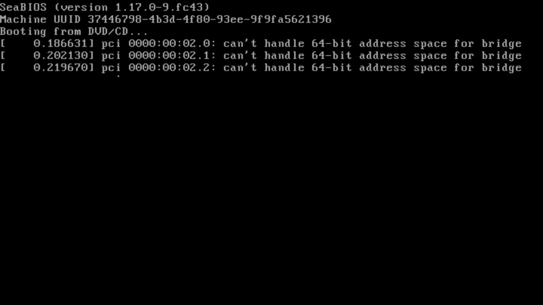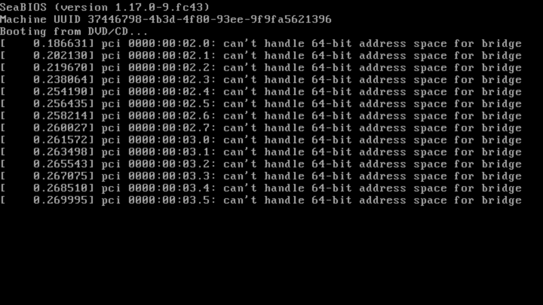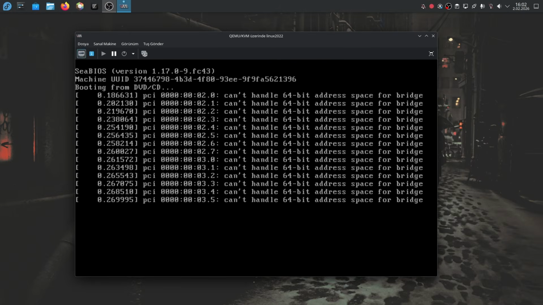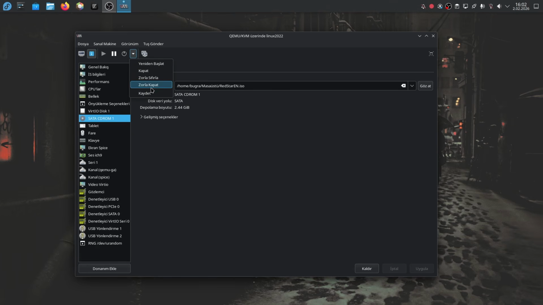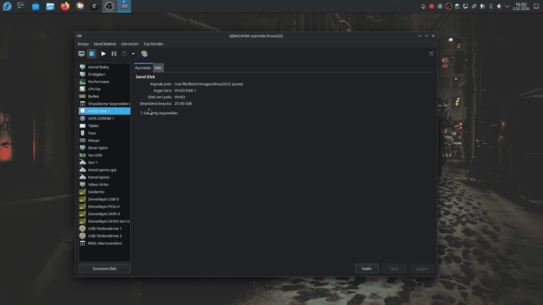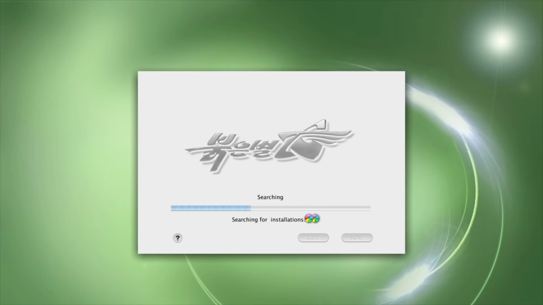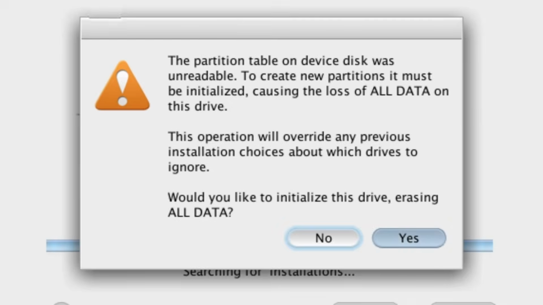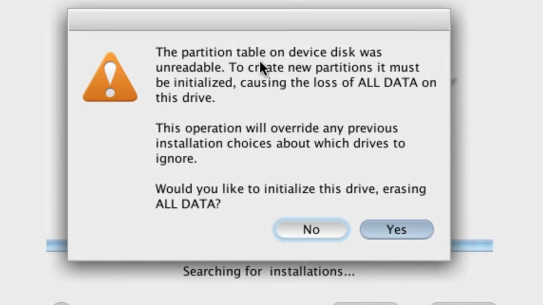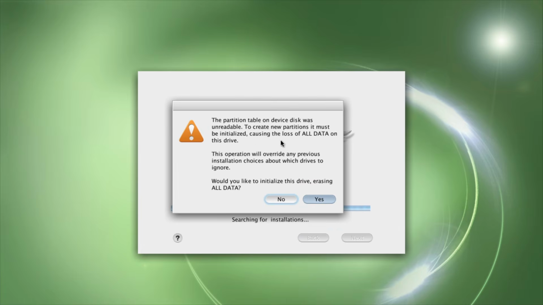Wait, I know what I should do. Wait a little bit. It's probably caused by this. Let's try SATA. Okay, please work this time. Okay. Oh, yeah. The partition table on the device is unreadable. To create a new partition, causing all data loss. It would be funny if this wrote to my actual disk.